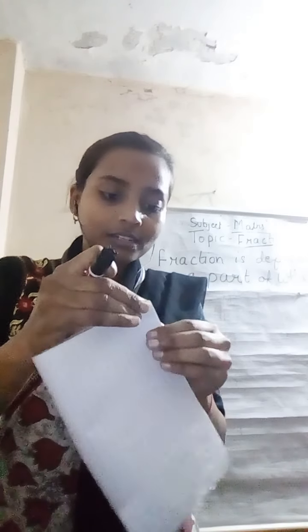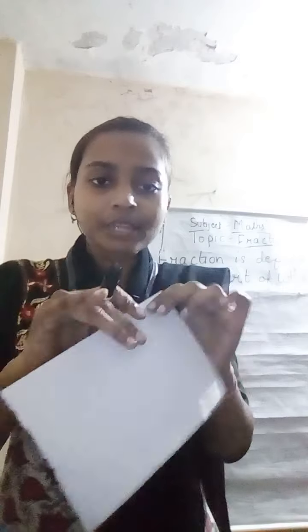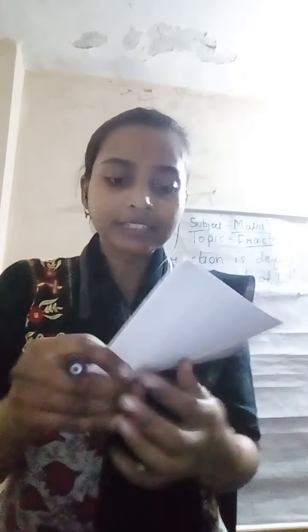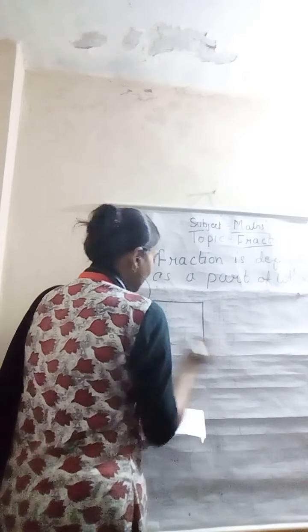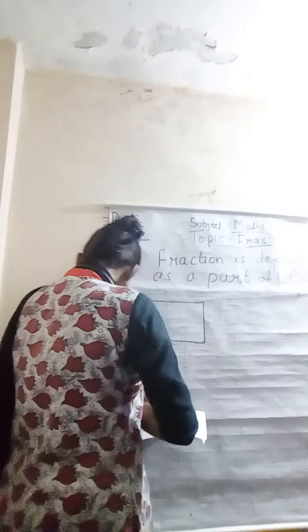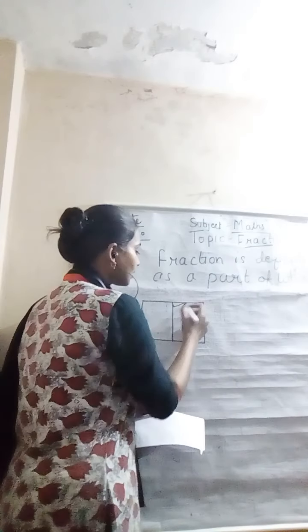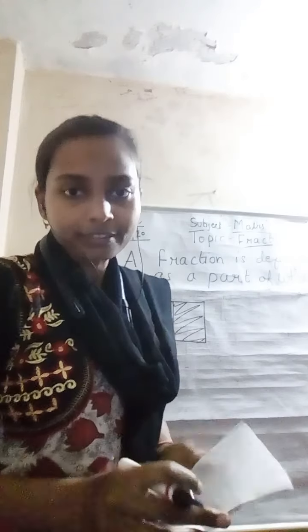See, right? This half part, right? Now this is the half part. See over here, 1 and 2 part. So how do I write this? See, this is the triangle form, and I divide this and this part I shade it, okay, or I color this part, right?